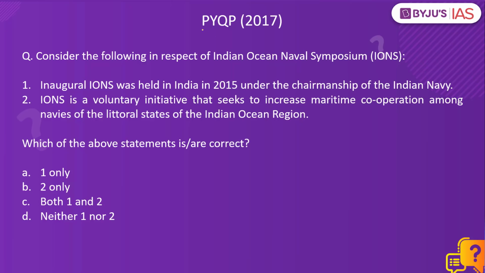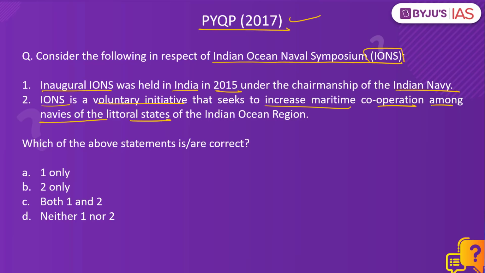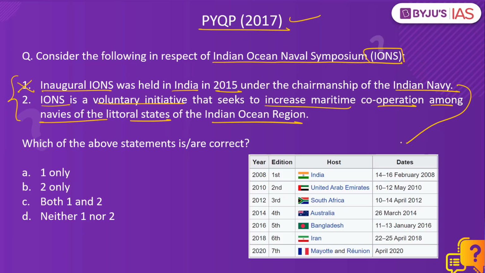Now let's take up a question from the 2017 prelims paper. Consider the following in respect of Indian Ocean Naval Symposium or IONS. Inaugural IONS was held in India in 2015 under the chairmanship of the Indian Navy. IONS is a voluntary initiative that seeks to increase maritime cooperation amongst navies of the littoral states of the Indian Ocean region. Amongst the given statements, the first statement is incorrect. Because see, the first edition of the IONS summit, that is the inaugural edition, was hosted by the Indian Navy, but not in 2015, but in 2008.